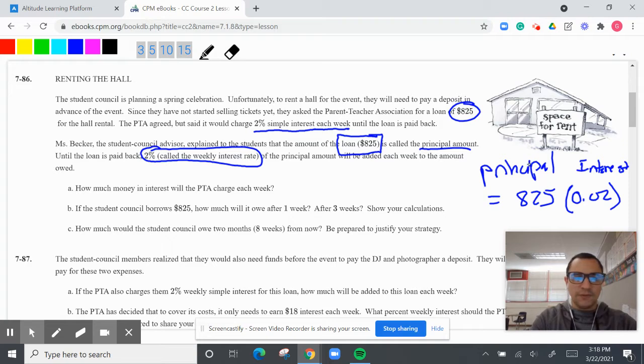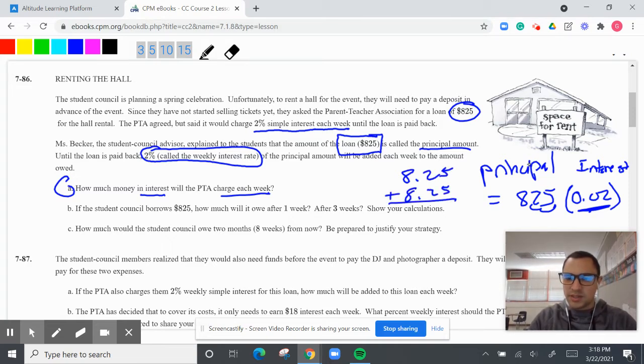Well, for A, how much money in interest will they charge each week? 2% times 825, that is going to be, let me get a calculator out real quick. I don't want to do this. Actually, I can figure it out in my head. $8.25 plus another $8.25. I have shortcuts.